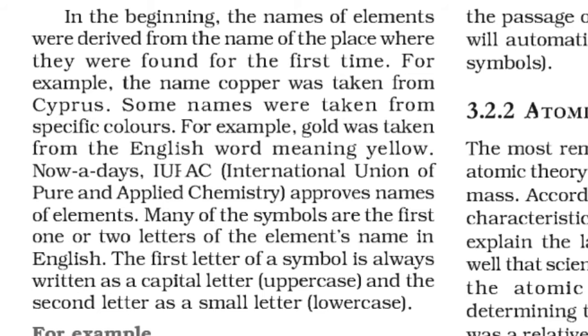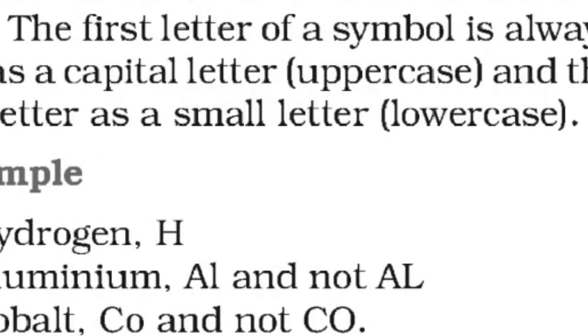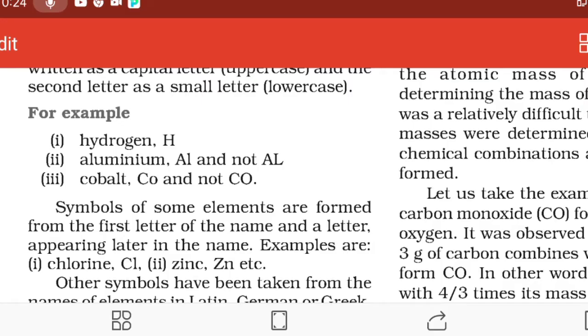For example, the symbol of hydrogen is capital H. The symbol of aluminium is capital A and small l, not capital L and capital A. Similarly, the first letter of the name and a letter appearing later in the name.